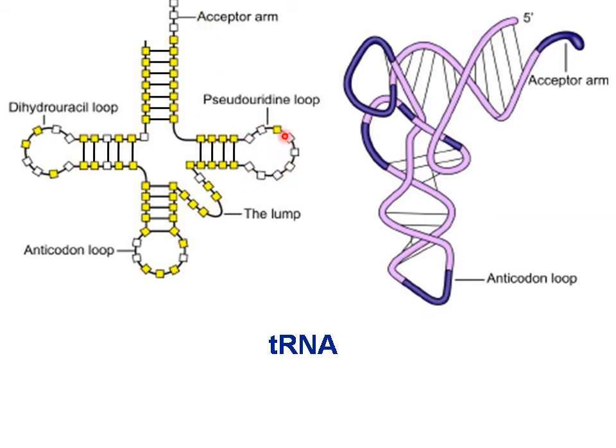Then we have the pseudouridine loop, we have a variable loop, then we have the anticodon loop where these three bases are in the form of the anticodon. What the messenger RNA will recognize are these anticodons. Then we have the dihydrouracil loop.